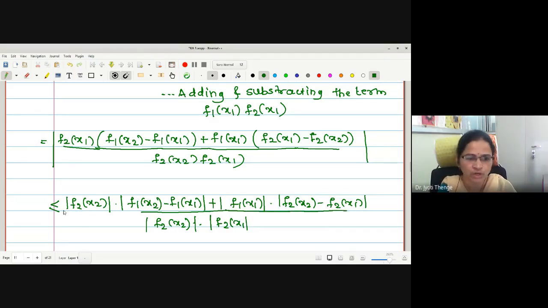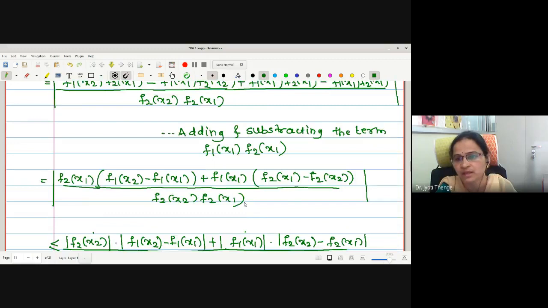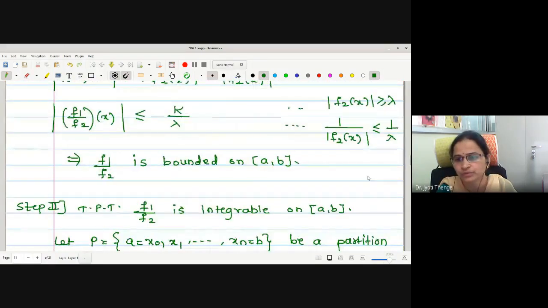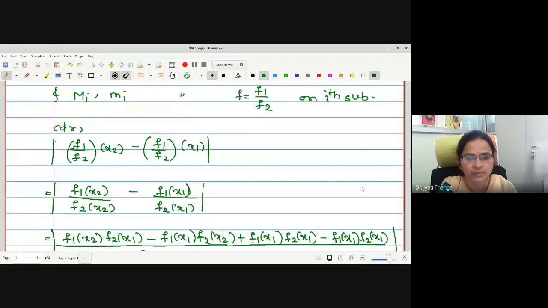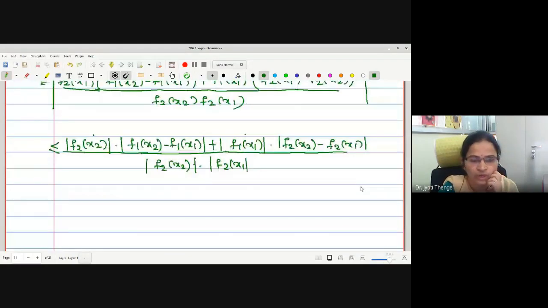Okay. What about these function values? This is bounded by k, this is bounded by k, right? And what about the reciprocal of f2? Bounded by 1 upon lambda. Already we have seen, no? Reciprocal of f2 is bounded by 1 upon lambda. Therefore, one can replace these values here. This is k, this is k, this is lambda into lambda, k upon lambda square.